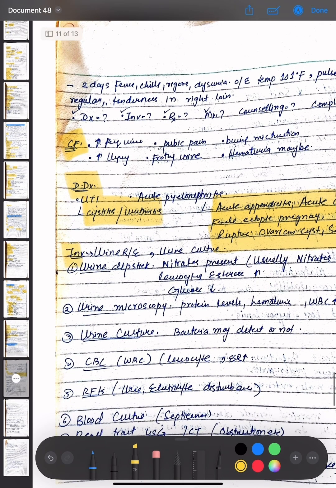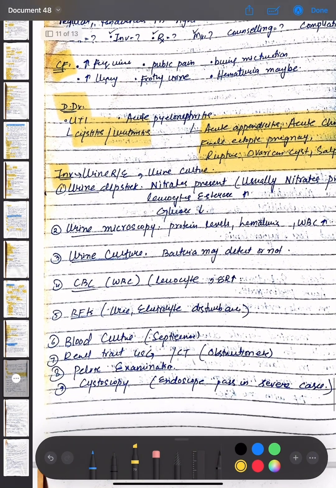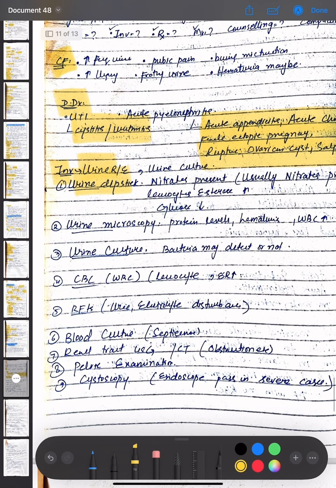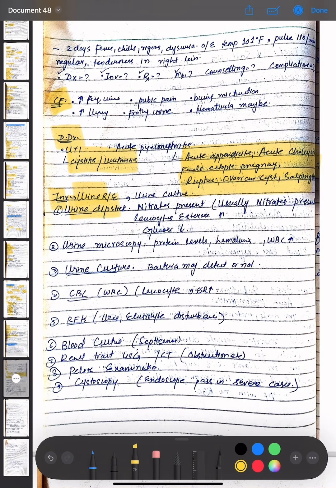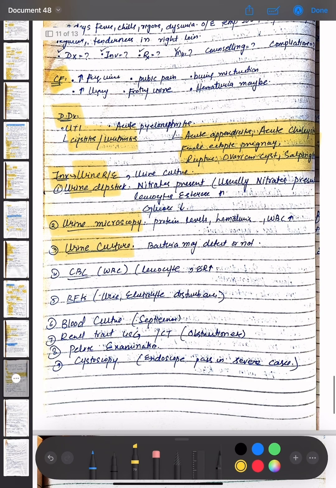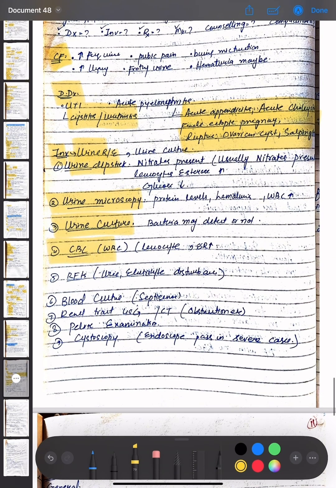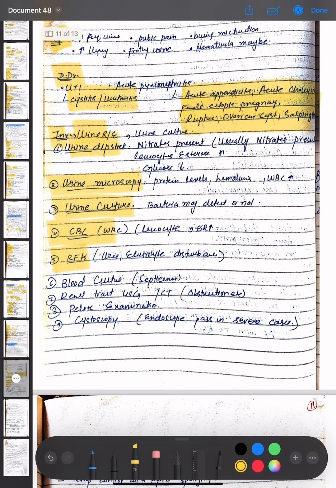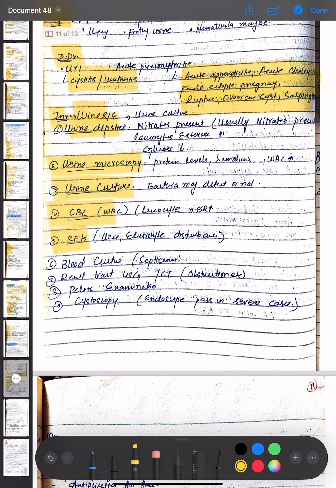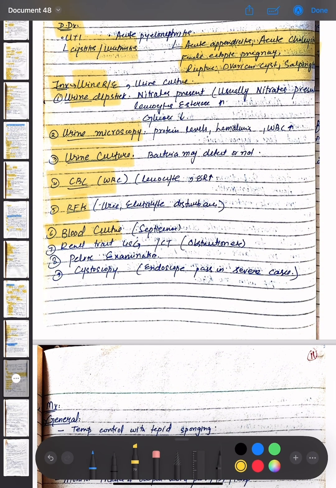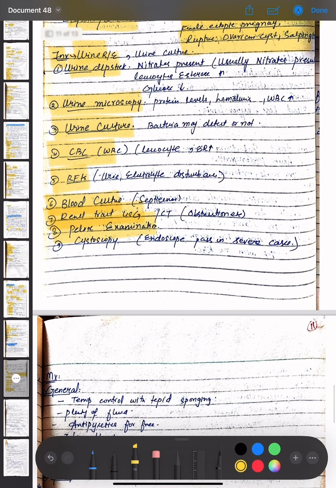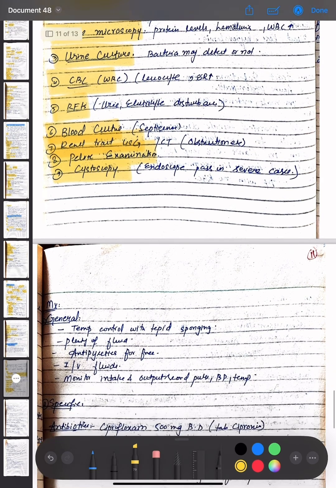The investigation options for UTI are urine dipstick test, where nitrates are usually present, leukocyte esterase is increased, and glucose is decreased. Urine microscopy is done, where protein, hematuria, and WBCs are raised. Urine culture is done; bacteria may or may not be detected. CBC shows leukocytosis and raised ESR. RFTs are done, as urea and electrolytes will be disturbed. Blood culture is done for septicemia. Renal tract ultrasound or CT scan is done for obstruction. Pelvic examination is done and cystoscopy is done, where an endoscope is passed in severe cases.